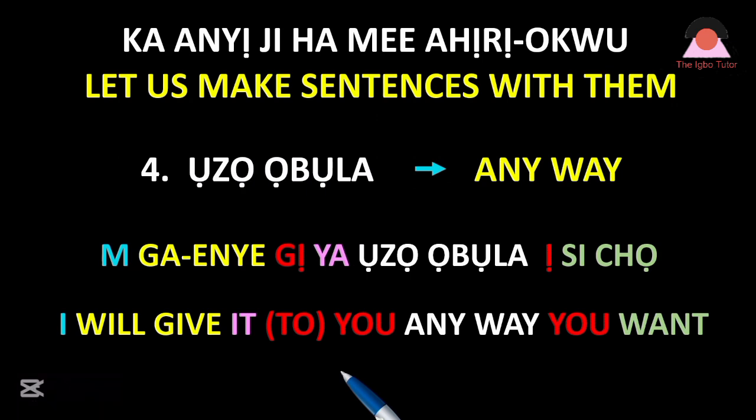Okay? We can also say, I will do it any way I want. Aga m eme ya ụzọ ọbụla m si chọọ. Okay? Anyway is okay. Ụzọ ọbụla. M ga-enye gị ya ụzọ ọbụla isi chọọ. I will give it to you any way you want.